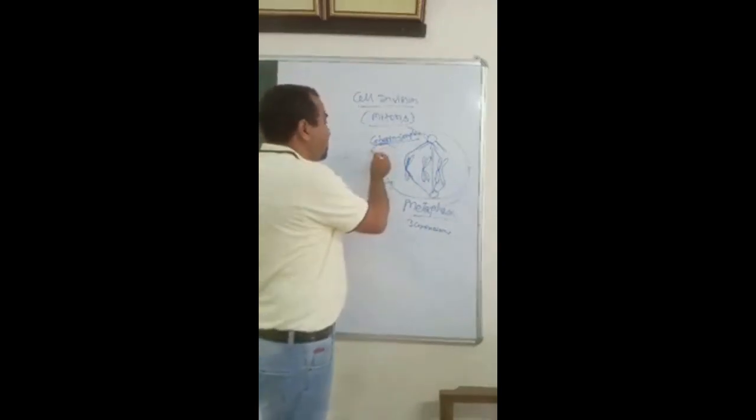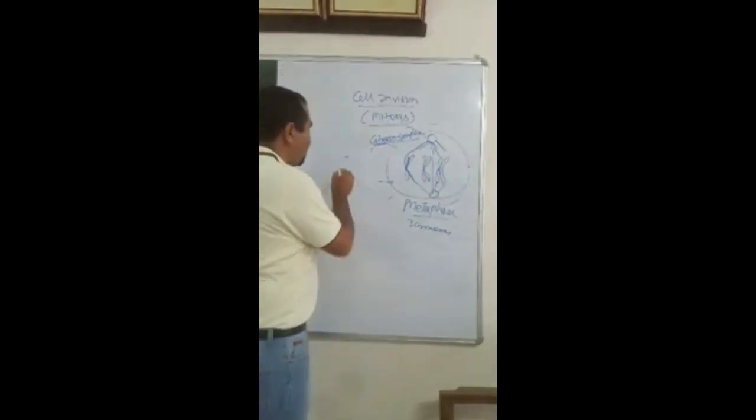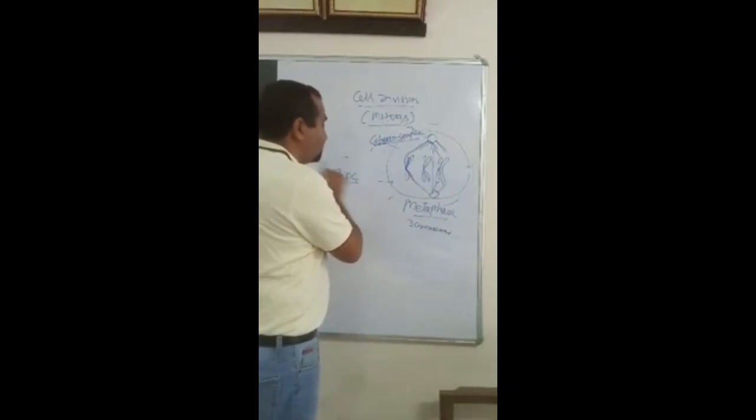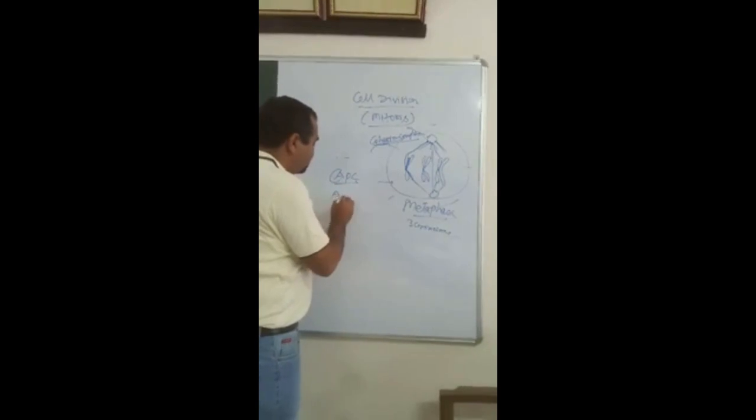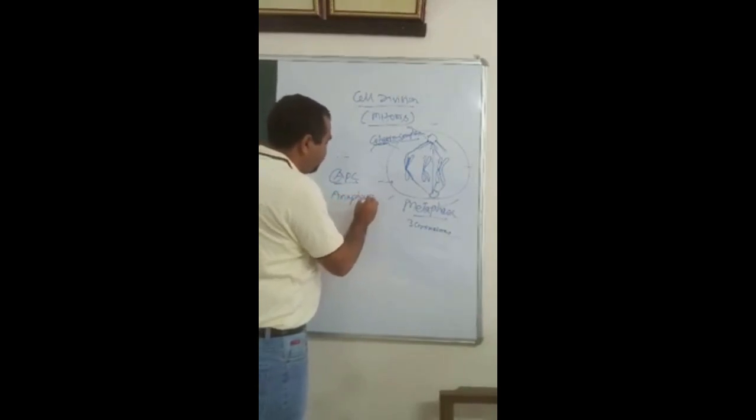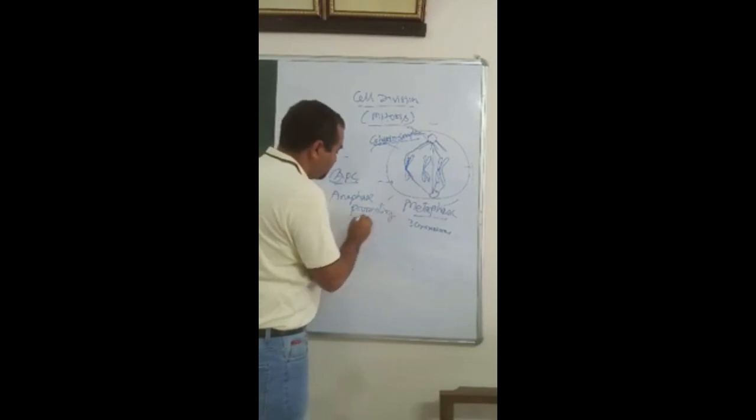It is all about the APC protein, that is, the anaphase promoting complex.